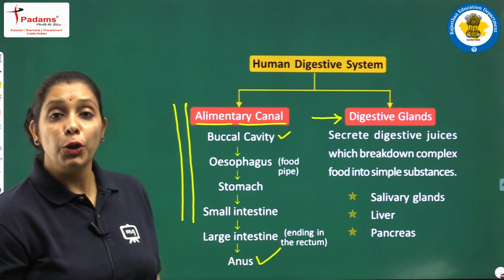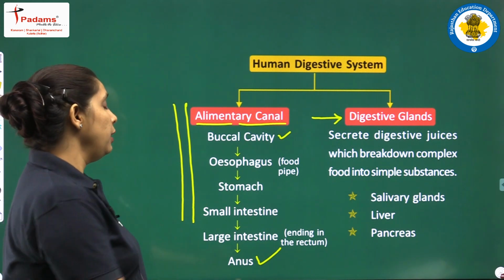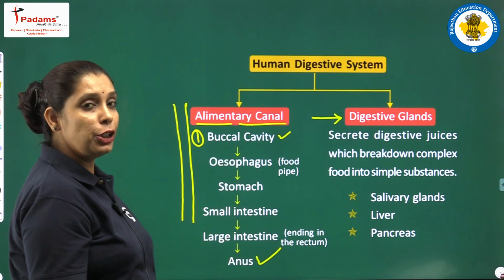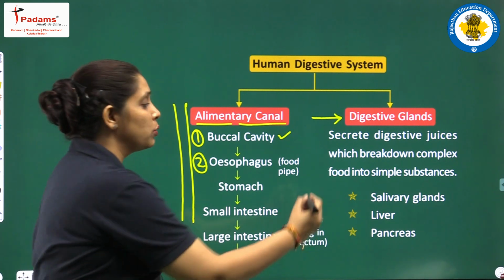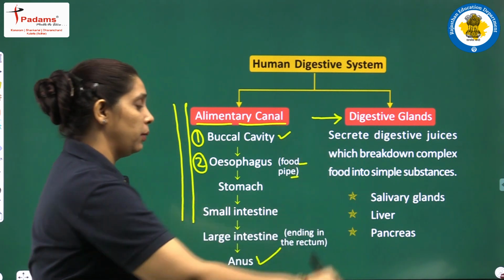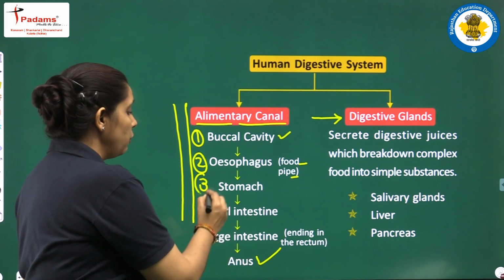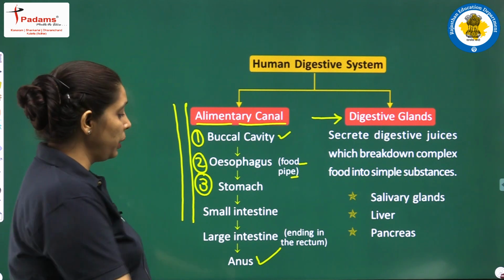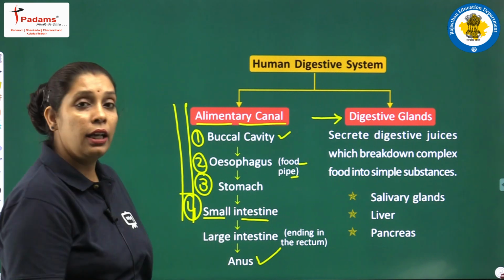We divide the human alimentary canal into various parts. What are they? The first part is known as the buccal cavity. The buccal cavity opens into the esophagus, and the esophagus is also known as the food pipe. The esophagus opens into the third part, which is known as the stomach, and the stomach continues with the small intestine, which is the fourth part.